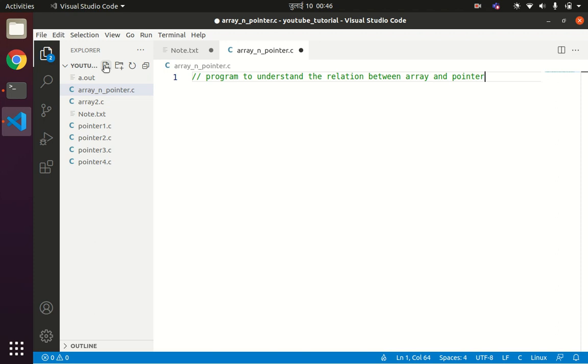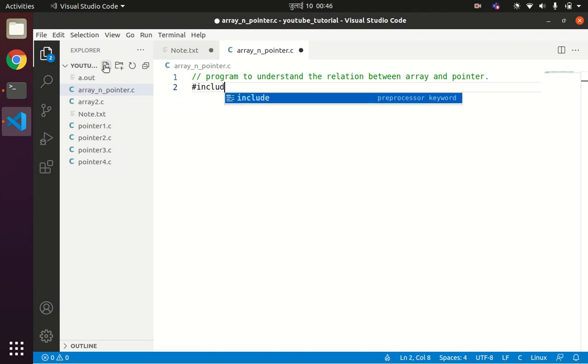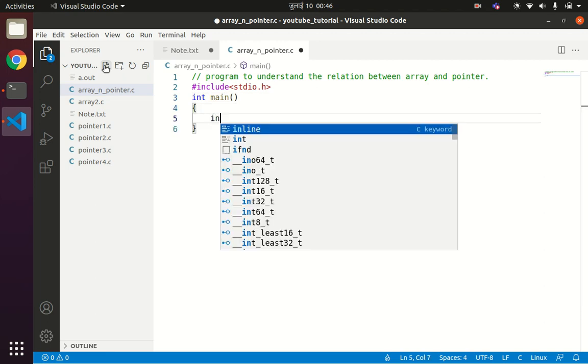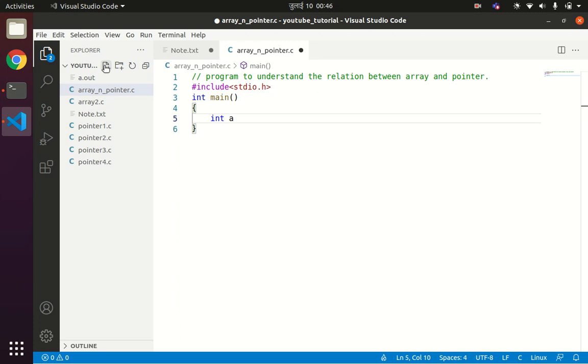Okay, so #include stdio.h, int main, and then we'll declare an array int a. Let us say I will initialize the array here only with 10, 20, 30 and 40.